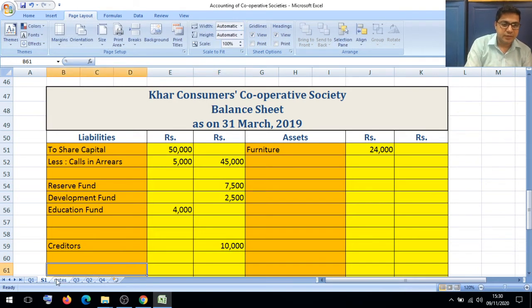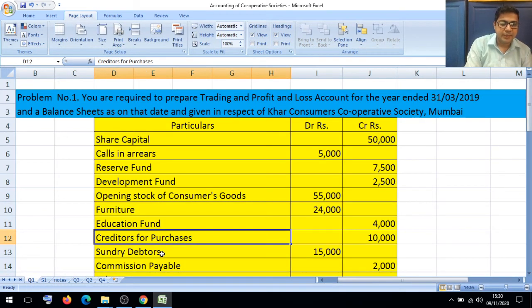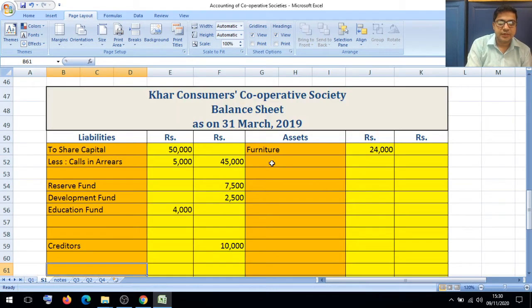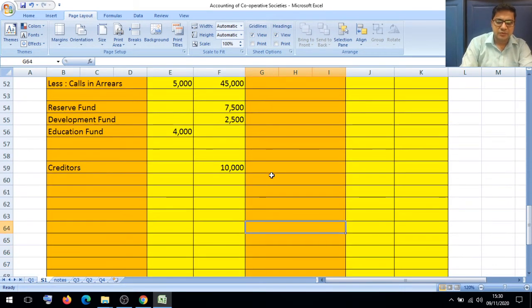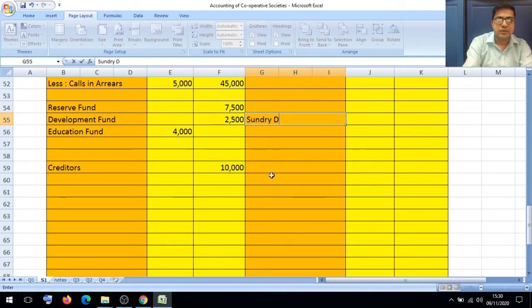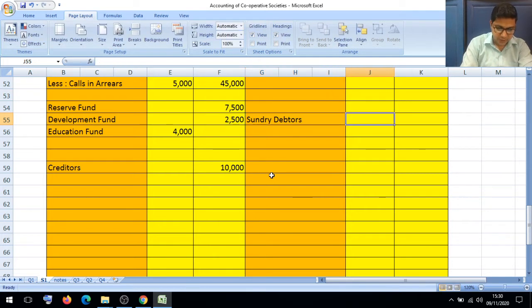After recording the creditors, next is sundry debtors 15,000. Sundry debtors, leave one line and then you can write, or leave 2-3 lines, then you can start sundry debtors. Value of sundry debtors, they are provided rupees 15,000.